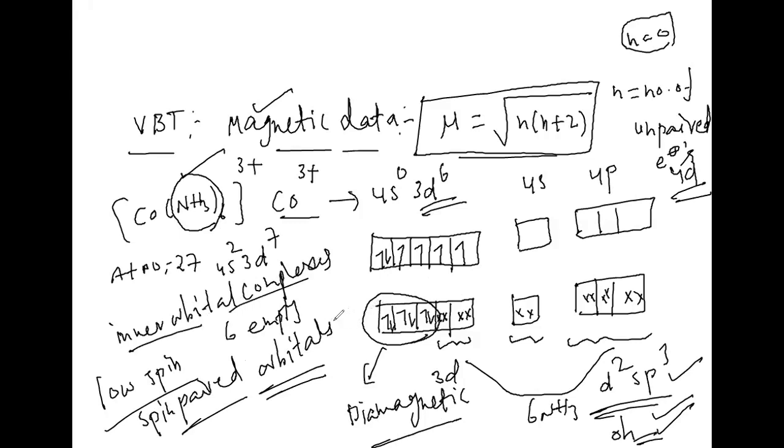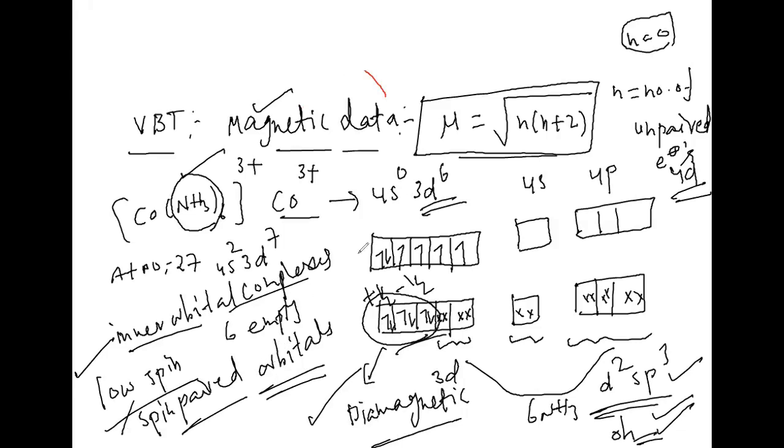Why do we call this low spin or spin paired? This plus half and minus half get cancelled. Plus half and minus half get cancelled. That is the reason it is considered a low spin complex or spin paired complex, because all electrons are paired. That is why it is a diamagnetic complex. Is it clear what I'm talking? Understandable to everyone?